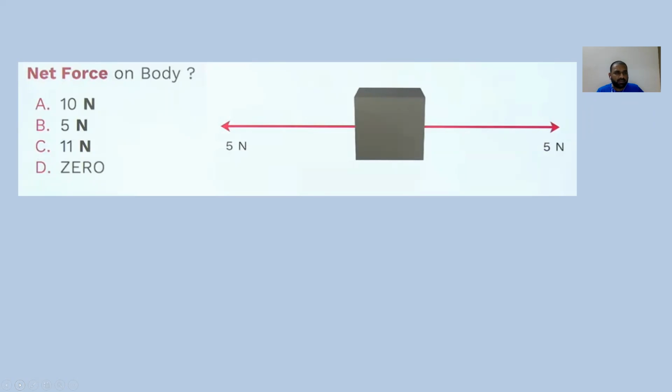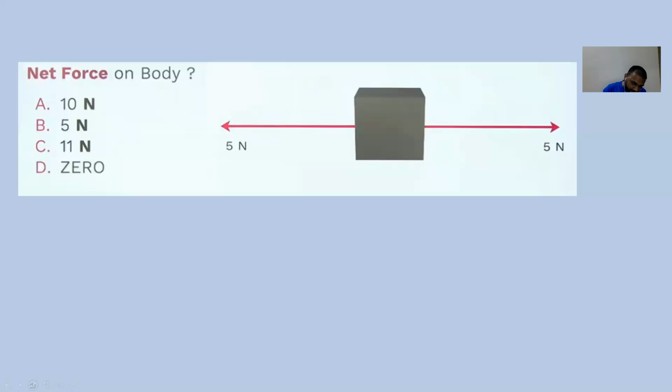Without vectors also we can say. Okay, 0. So either tell your answer or comment your answer. Okay, 0. Why? Because this is 5 Newton here, 5 Newton here, they will cancel. If they were not vectors, they would not have cancelled. So the answer for this one is 0.